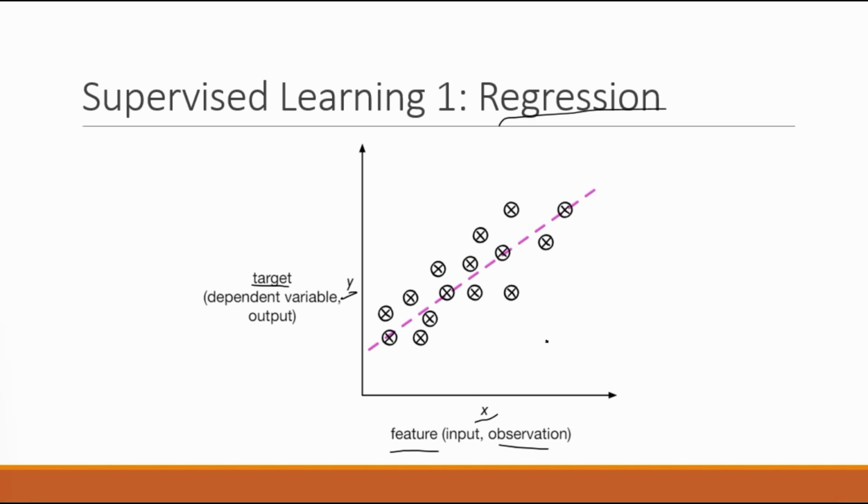Now think of it as if I have a new data point, say that it is here. This is my input. I only know the value of x. To predict the y value, I would go up here and then look up the y value. So using this linear model, I can make predictions for new data points, like this one here, which is not in my data set. It would be one example of a supervised learning problem.